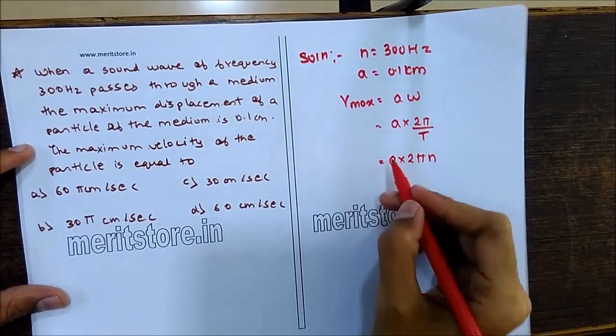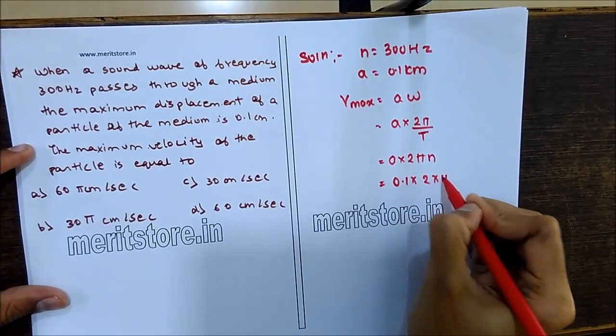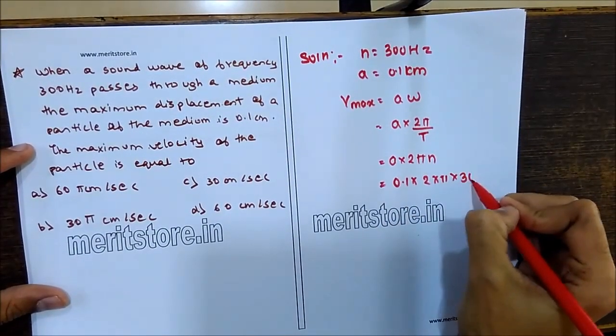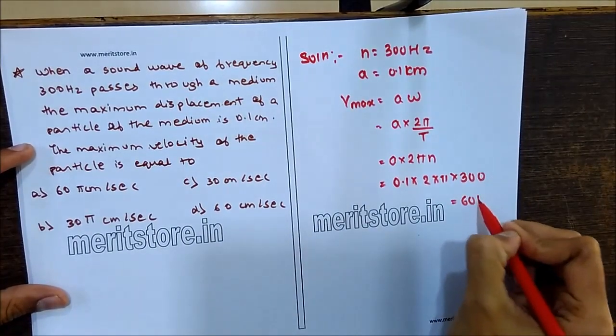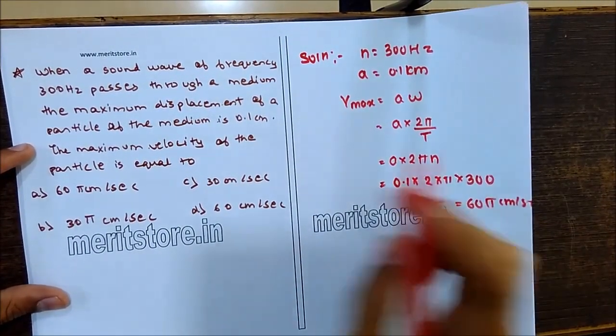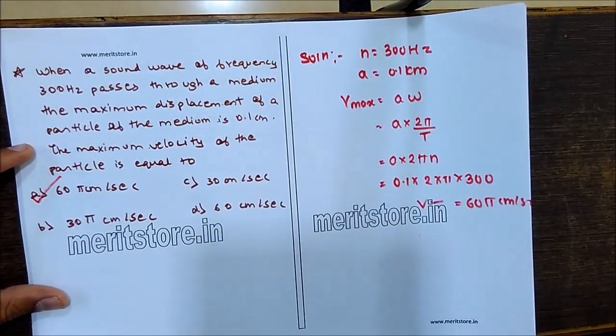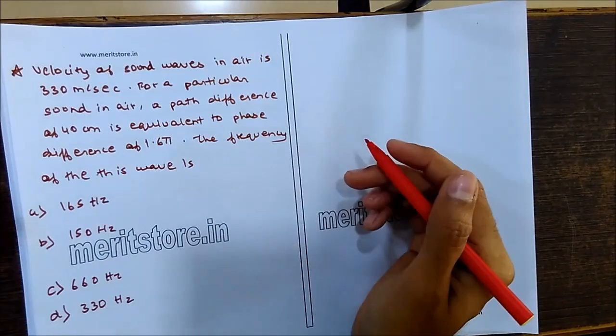As 1 upon T equals n, that is the frequency. So A is 0.1 into 2 into pi into n, we have 300. The value comes out to be 60 pi centimeters per second, that is the velocity Vmax. So the answer is option number A, 60 pi centimeters per second.